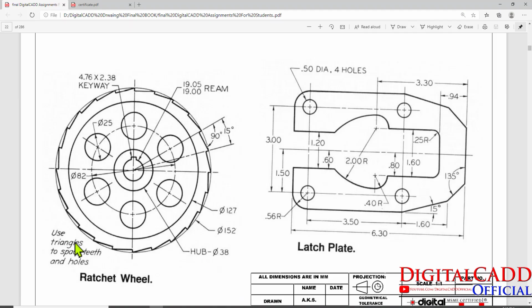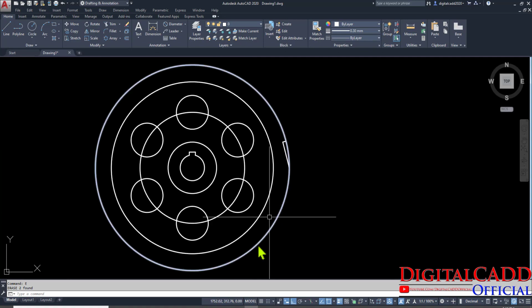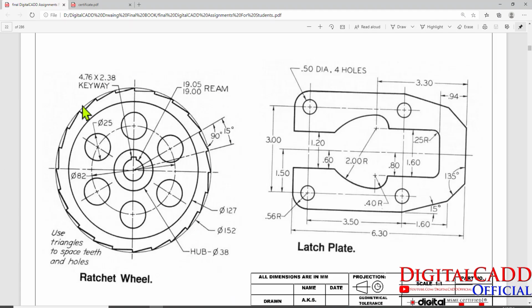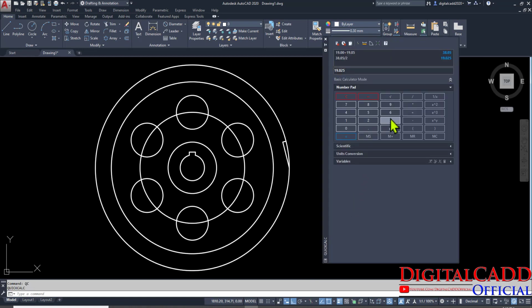As we know that the angle in a circle is 360 degree and one teeth angle is given 15 degree, then how could we find out the number of teeth? 360 divided by 15. You can see here QC is the shortcut for calculator. 360 divided by 15, then 24, I think. One second. 360 divided by 15 degree. Okay, so here you can see 24 we get.